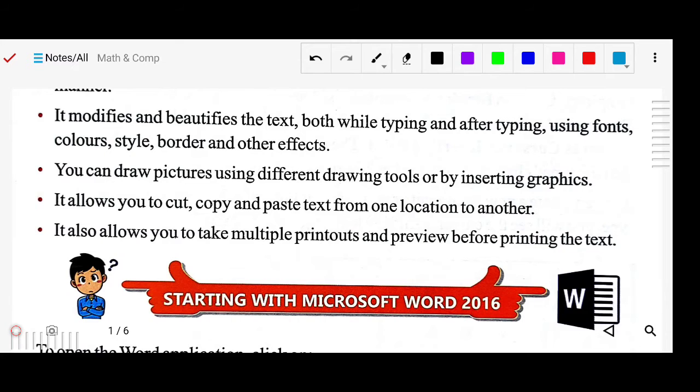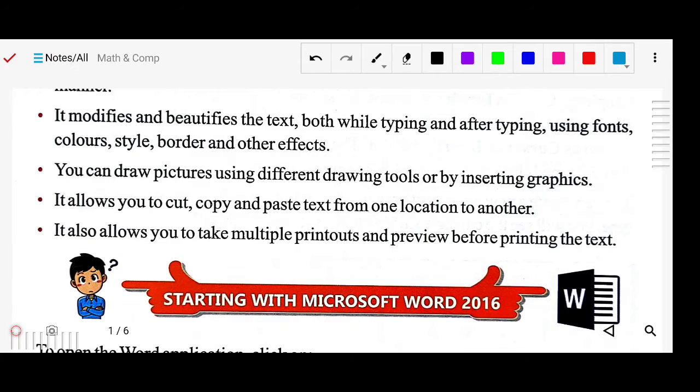It allows you to cut, copy, and paste text from one location to another. This is one of the facilities you are already familiar with. Copy, cut, paste: you can do these things with the text in that document. Suppose you want to copy a particular portion of text to another portion of your document, you can copy and paste, because it will save your time.